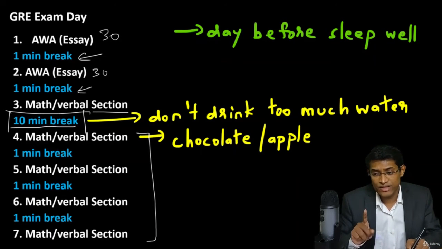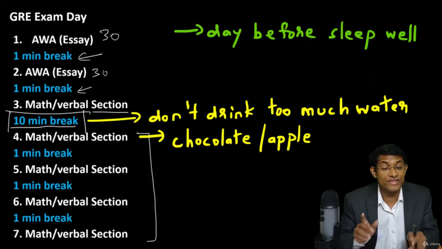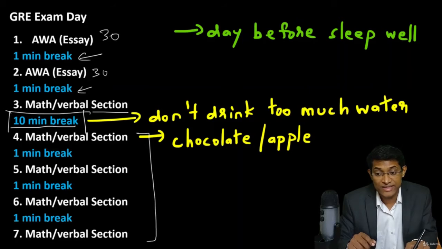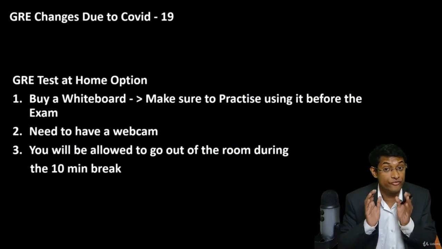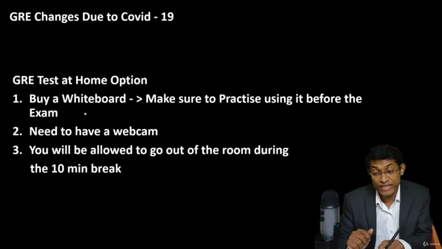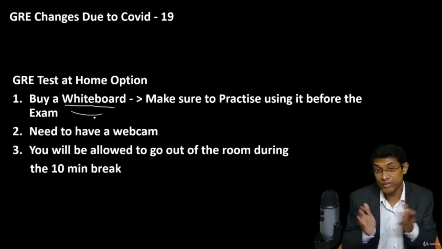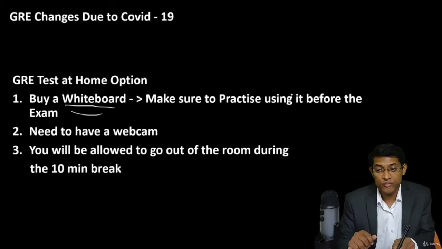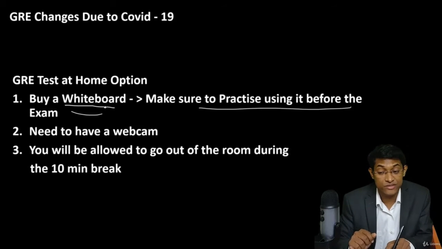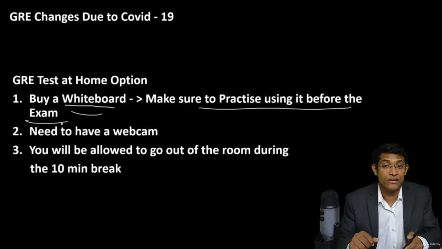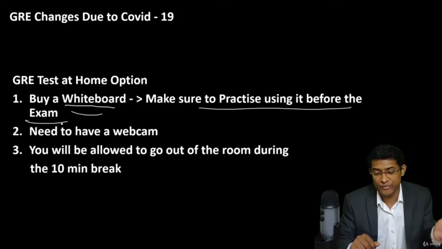Now, let me quickly close this with some of the changes that GRE has done with respect to COVID-19. GRE has given the option to take the exam from your home. Now, you need to buy a whiteboard for this. This is the most important point which people generally tend to overlook. Make sure to practice questions using this whiteboard before the exam, because the feeling is different rather than from writing on pen and paper. All right.